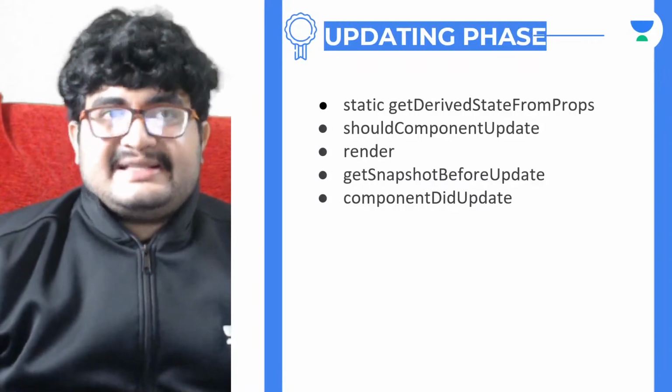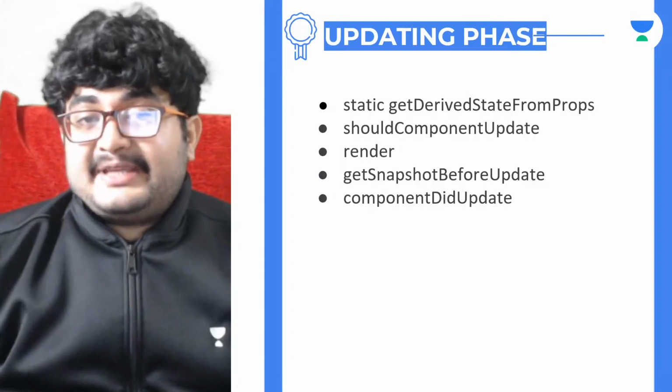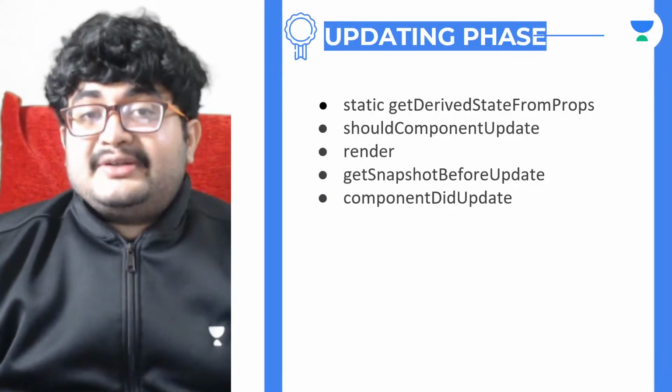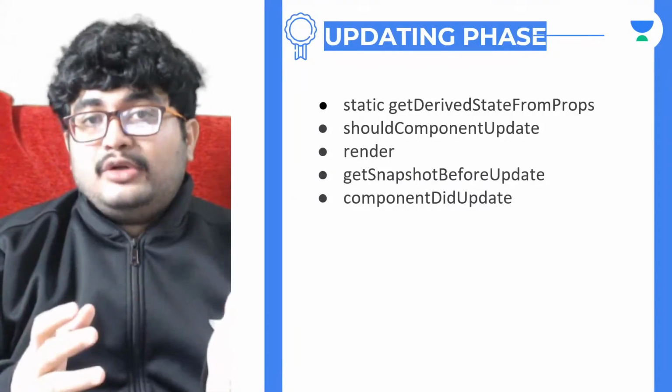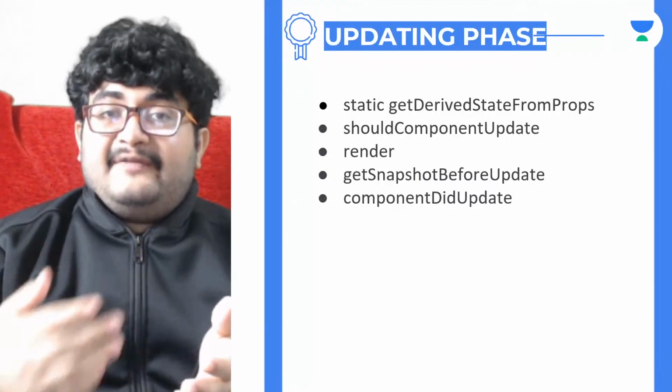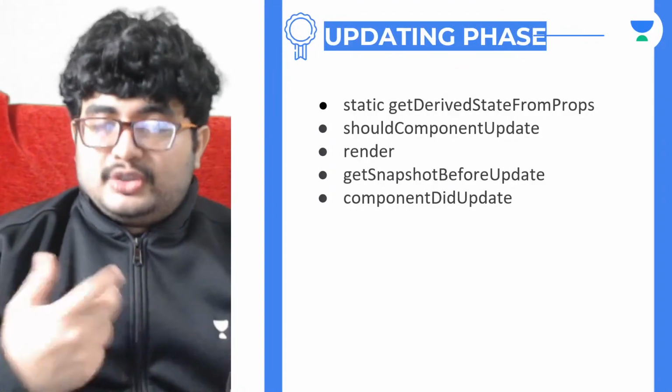Let's say the data is the same, or let's say something else. Some other reason you want to stop the update in some cases. In those cases, you should write that in shouldComponentUpdate. So shouldComponentUpdate should return a boolean value, true or false. Basically, it will tell whether it should proceed with the update or not, right?